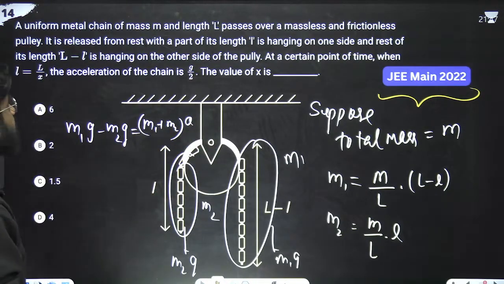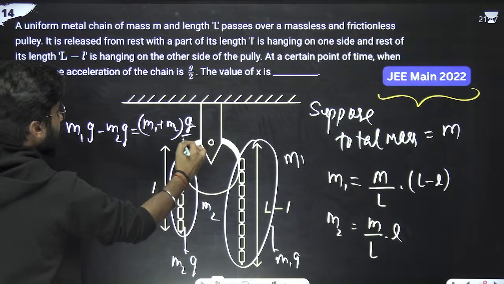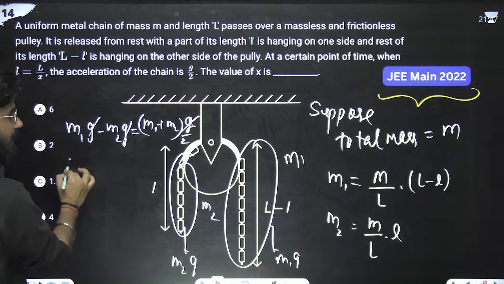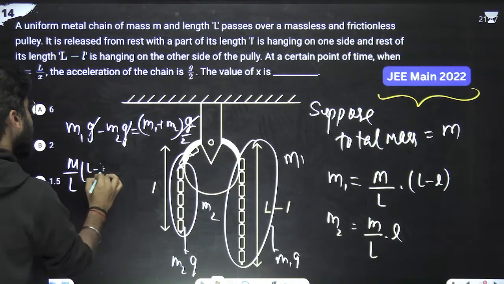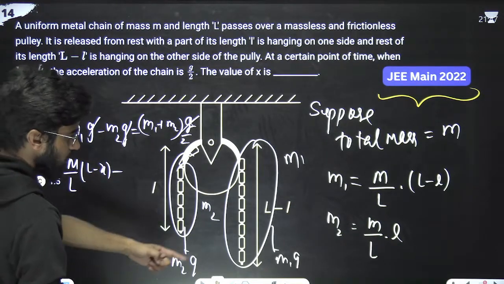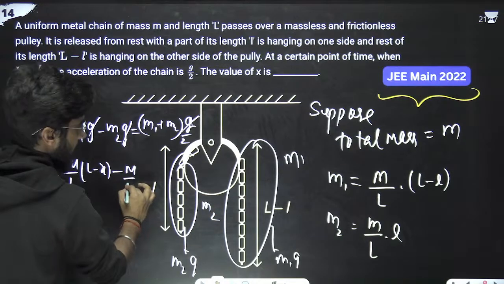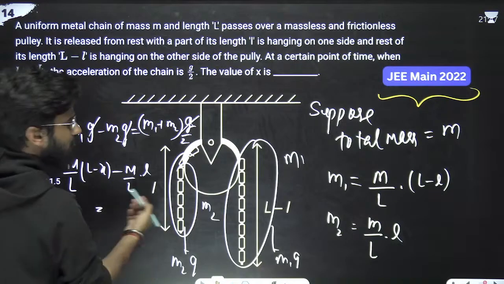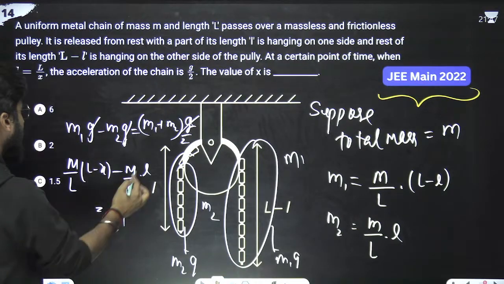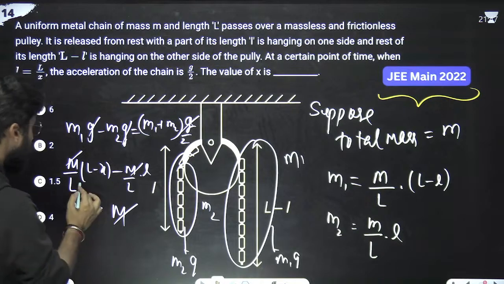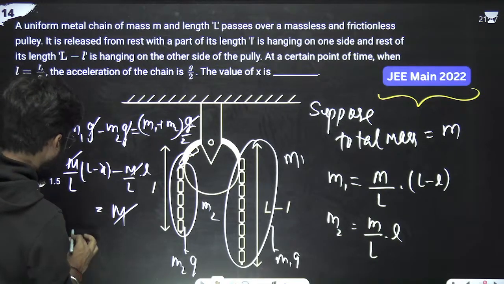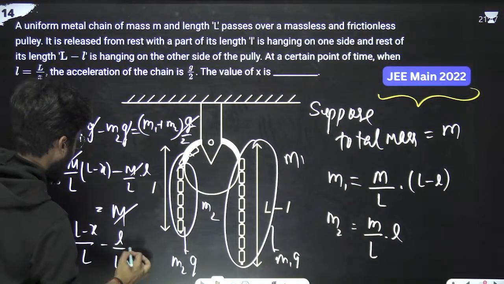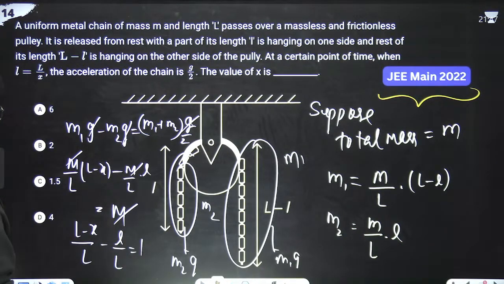We have the acceleration as g by 2, so put g by 2 directly. g got cancelled. What is m1? Substitute the value: capital M by L into L minus x, minus m2, which is M by L into small l, equals m1 plus m2. If you add m1 plus m2, that means total mass, that is M. M got cancelled. We have to find the value of x. So it is L minus x by L minus l by L, that equals 1.